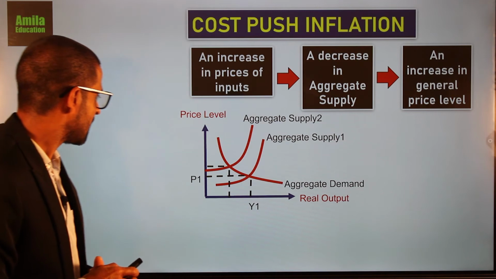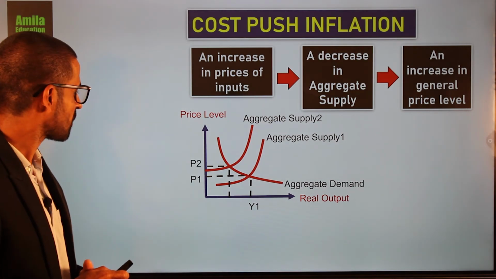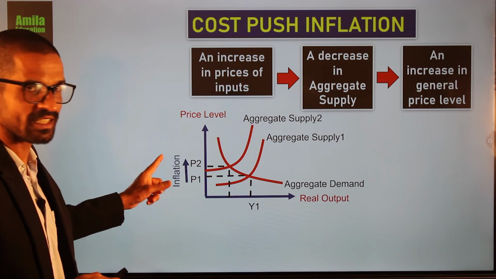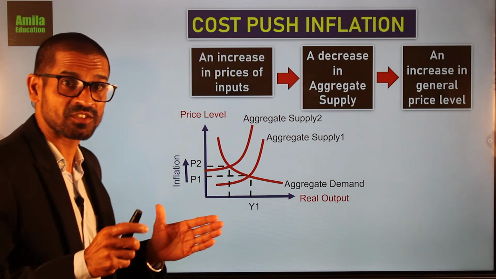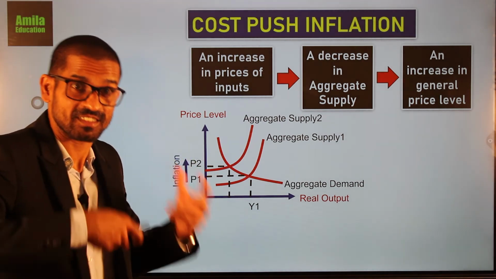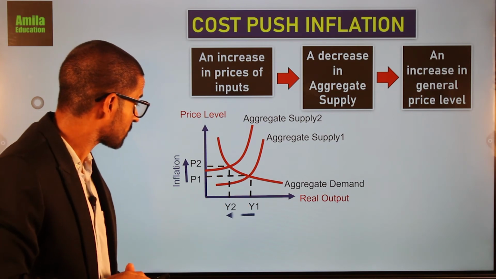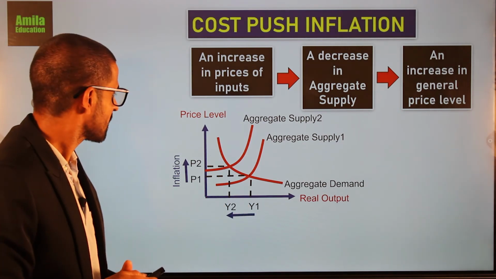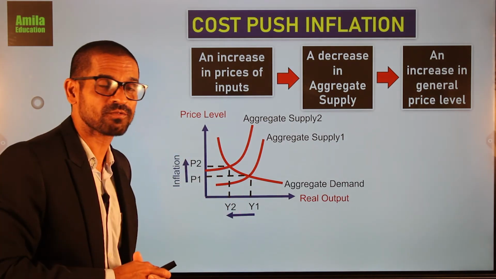There will be an increase in general price level from P1 to P2, which is known as cost push inflation. And here there's a worst situation. What is that? You can see at the same time real output also decreases, falls. Right? While there is an increase in general price level, real output also falls.